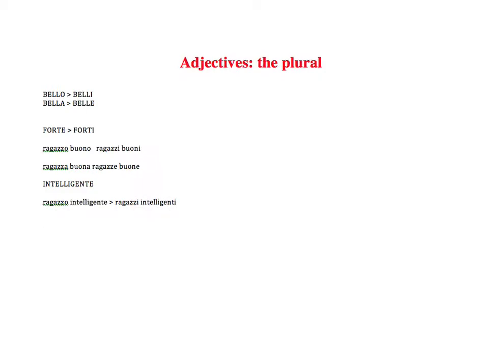Now, intelligent girl, ragazza intelligente, singular. But if I want to make this one plural, what do I have to do? Ragazza, I know, becomes ragazze. And what about intelligente? Intelligente is like forte. So I go from the Italian E to the Italian I. So ragazze intelligenti.